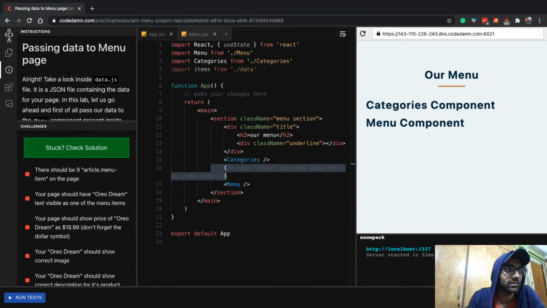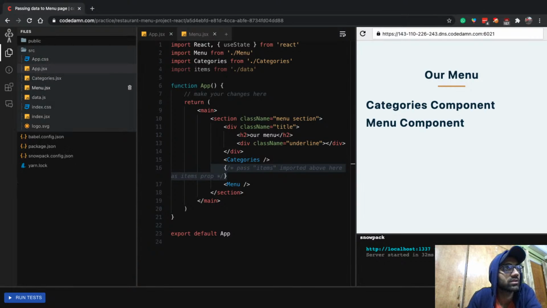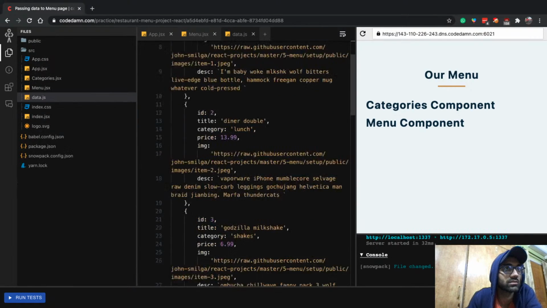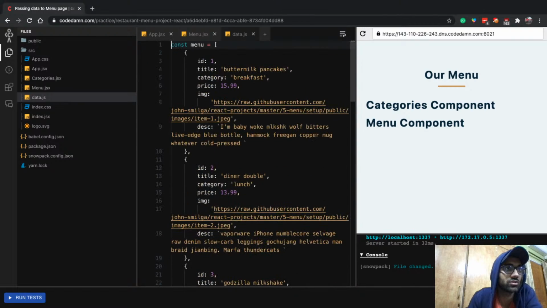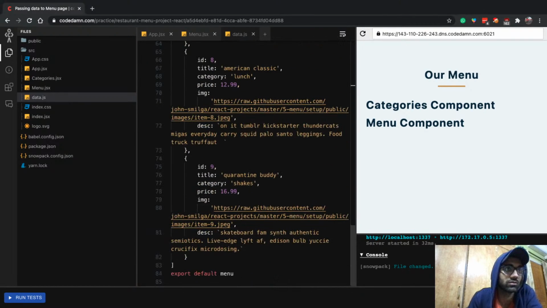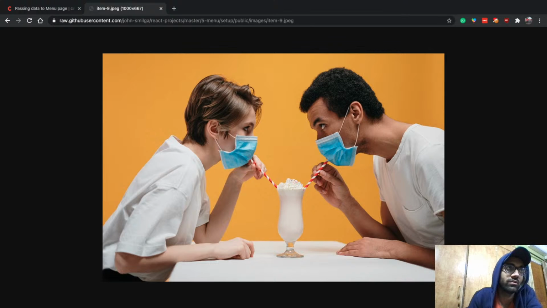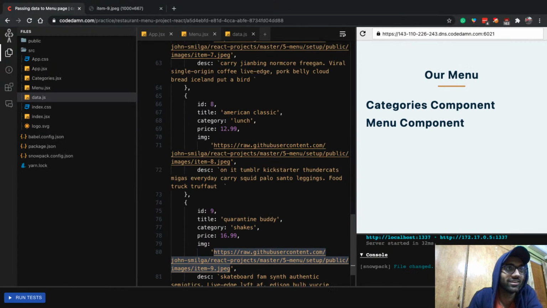All right, let's just go ahead and take a look at what we have to do. So we have to take a look inside the data.js file. So let's just go ahead and see what this data.js file is. And you can see it's pretty much some raw JSON data of the thing. So if I just go ahead and try to open this in a new tab, all right, looks like a shake.